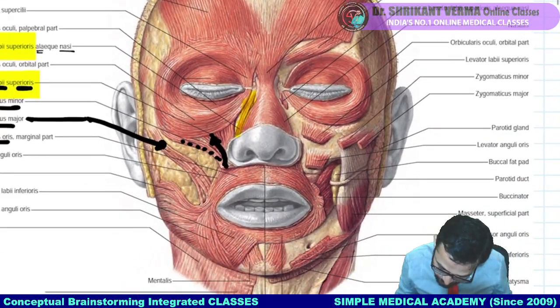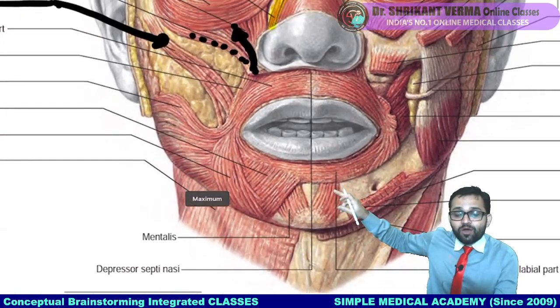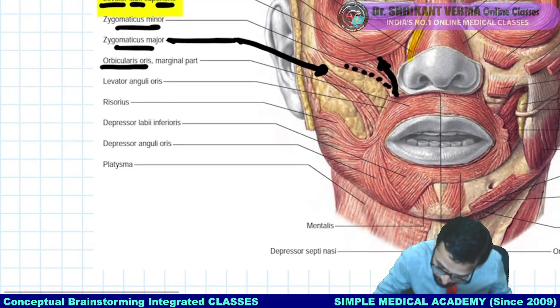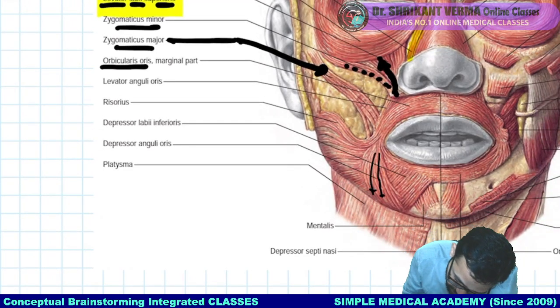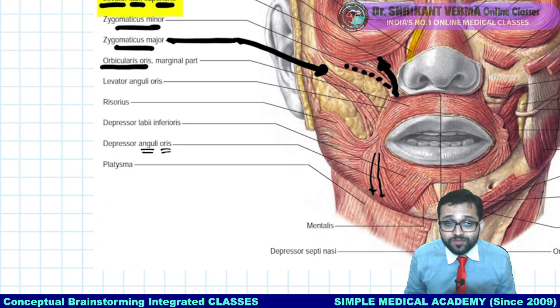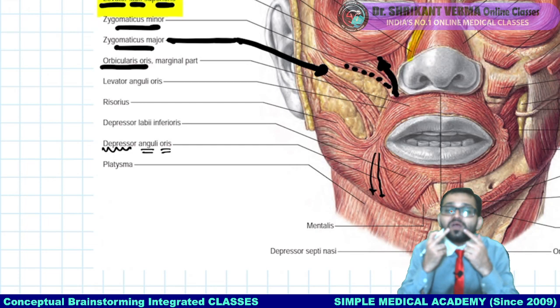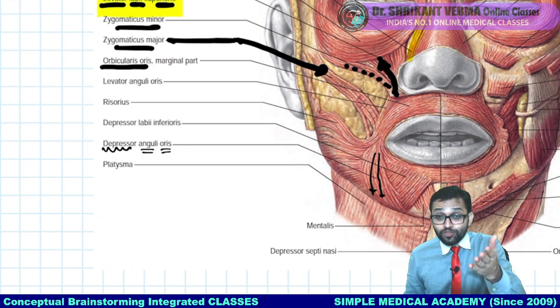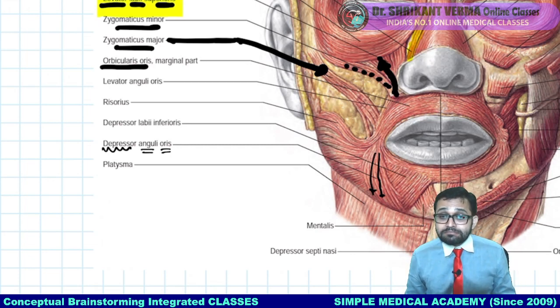Also you can see the downside. What are the different muscles there? There is one muscle which, when it contracts, brings our angle of the oris downside. Oris means mouth. So what should be the name of this muscle? This is depressor anguli oris. Can you tell me what this muscle does? Yes, the muscle that makes you hang your face. Have you heard? If you stay in a hostel you will hear, "Hey, why are you sitting with a hanging face?" Hanging the face, see here. So we will see these interesting points.